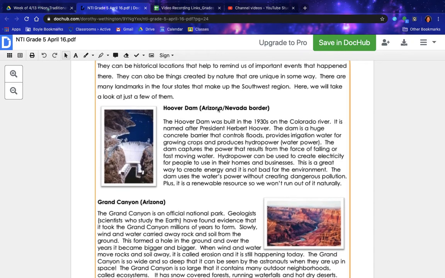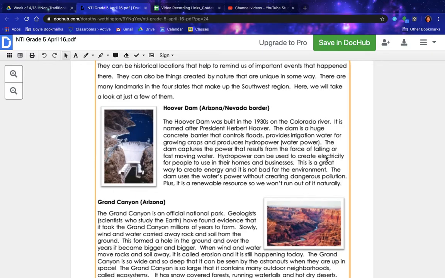Hoover Dam, Arizona-Nevada border. The Hoover Dam was built in the 1930s on the Colorado River. It is named after President Herbert Hoover. The dam is a huge concrete barrier that controls floods, provides irrigation water for growing crops, and produces hydropower, which is water power. The dam captures the power that results from the force of falling or fast-moving water.